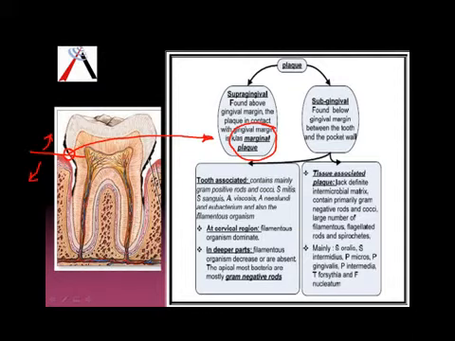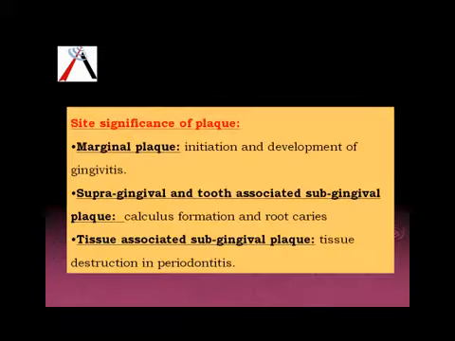This marginal plaque is important in causing gingival inflammation. Then when we talk about the layers of the plaque, we have an inner layer which is very close to the tooth structure, called tooth associated plaque, and then we have the outer layer which is very close to the tissues, so it is called tissue associated plaque.